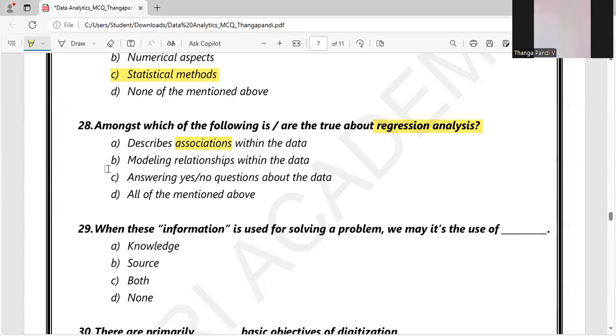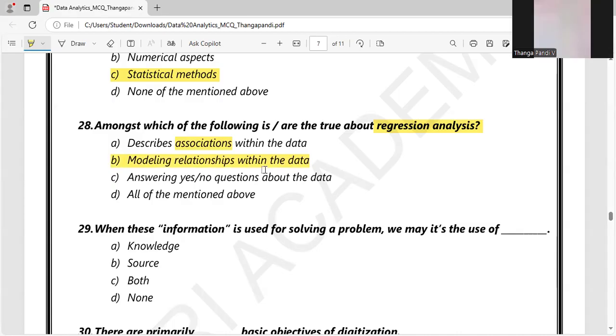Let's discuss option B, modeling relationship with data. Yes, it may be an answer. Let's eliminate. Let's see option C, answering yes or no questions. It will not be, because it is a classification technique, so it is not a regression technique. So option B is the right answer here.